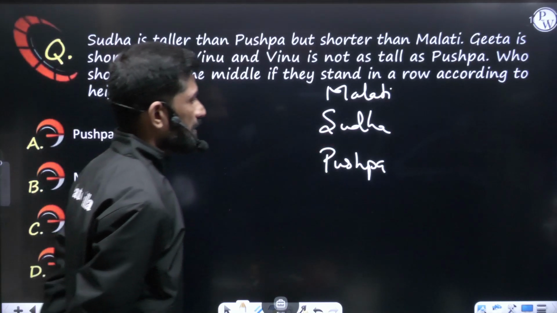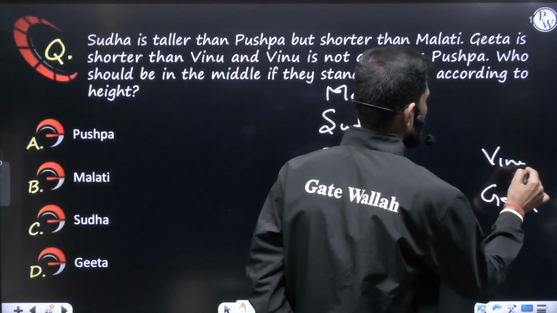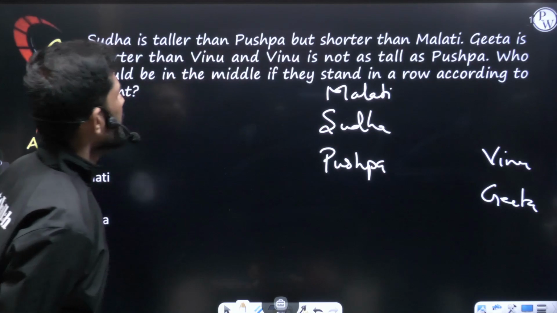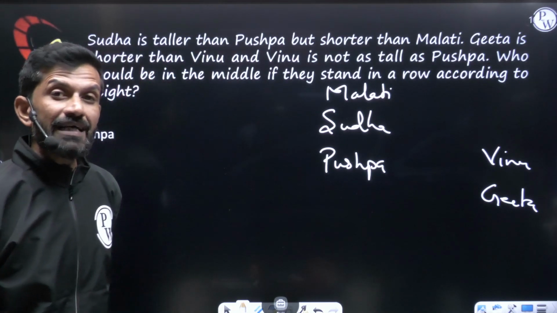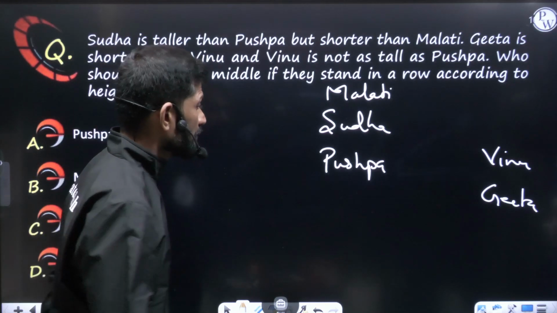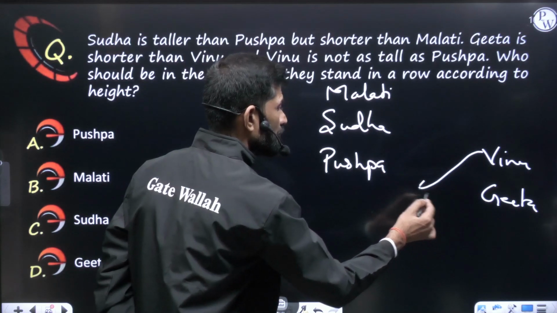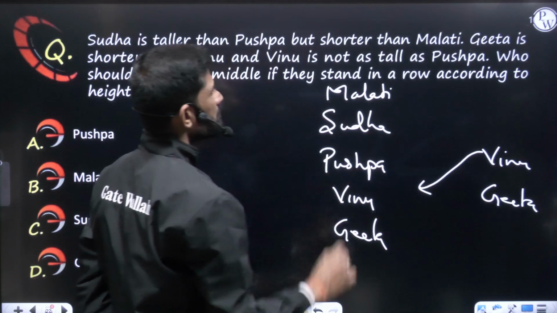Geeta is shorter than Vinu. Now Geeta is shorter than Vinu. So Vinu is taller than Geeta. Now further they have given that Vinu is not as tall as Pushpa. Vinu is not as tall as Pushpa means Vinu is shorter than Pushpa. So Vinu will come here, and Geeta here. This is the arrangement. Okay.